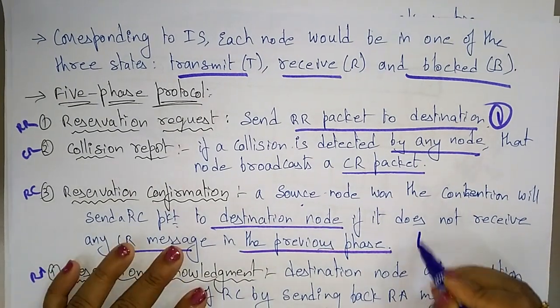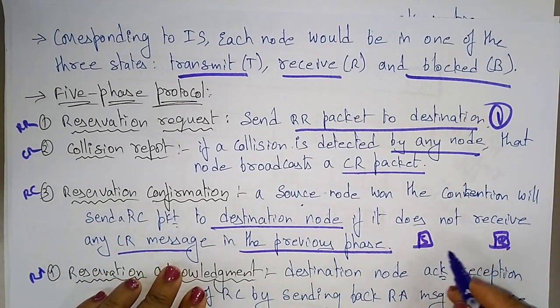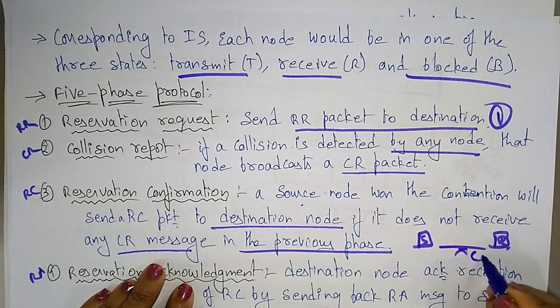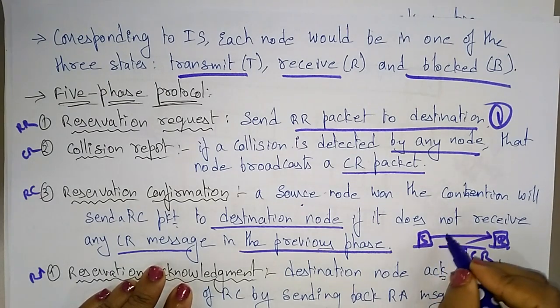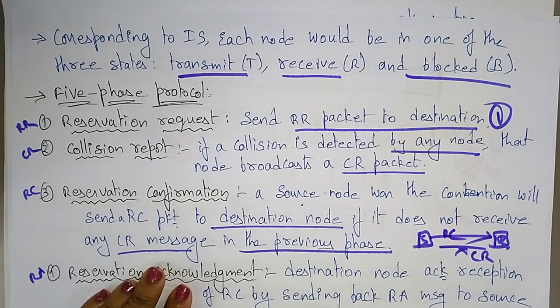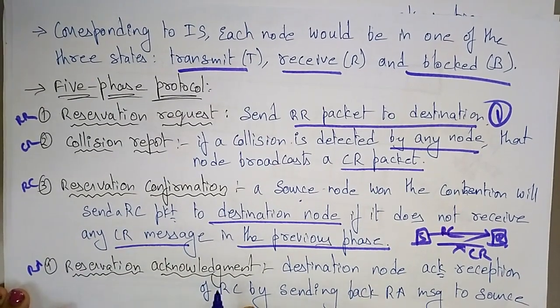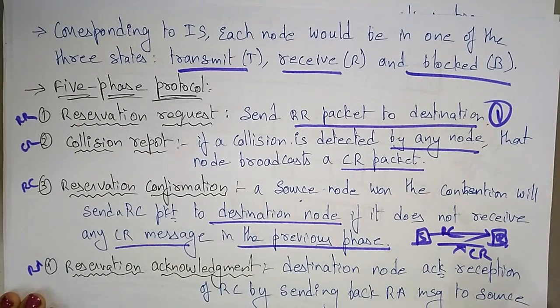Suppose the sender wants to send the data to the receiver. Whenever it does not receive a CR, that is a collision report message, then it sends the reservation confirm. Next, reservation acknowledgement. The destination node acknowledges reception of the reservation confirm by sending back a reservation acknowledgement message to the source.